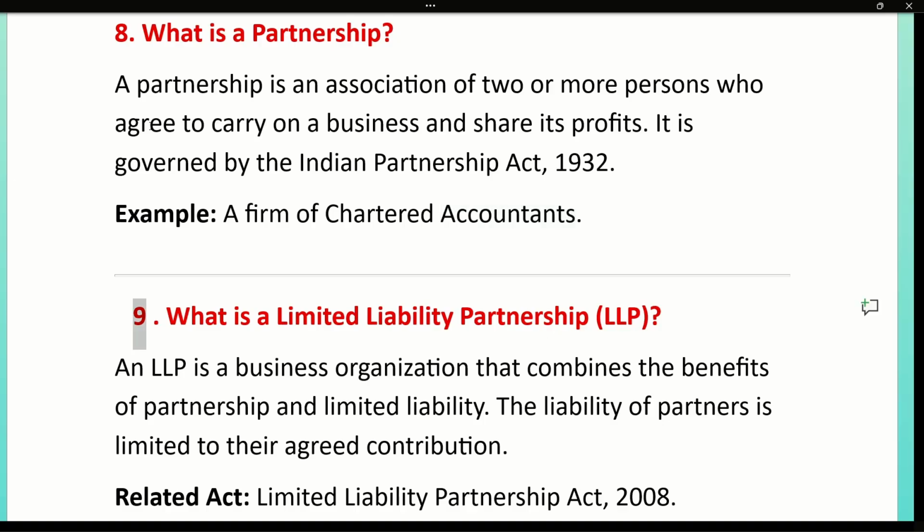9. What is a limited liability partnership, LLP? An LLP is a business organization that combines the benefits of partnership and limited liability. The liability of partners is limited to their agreed contribution. Related Act, Limited Liability Partnership Act, 2008.